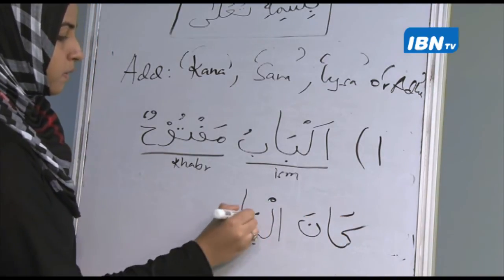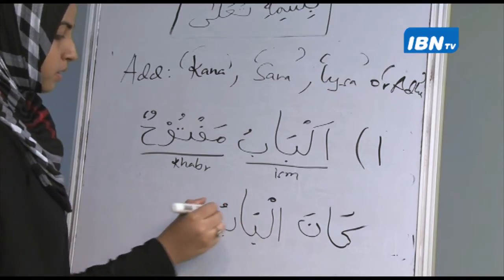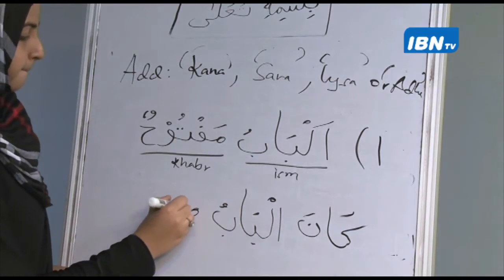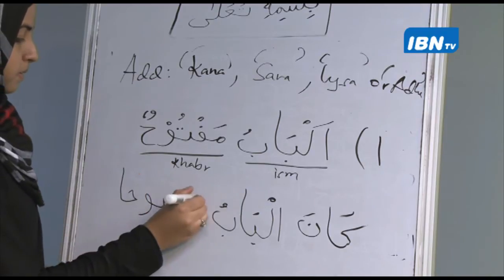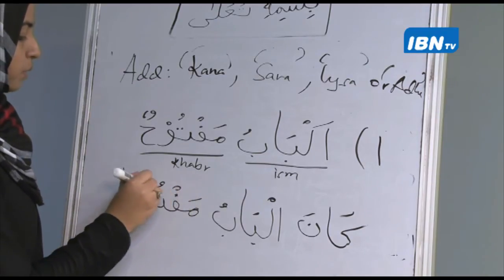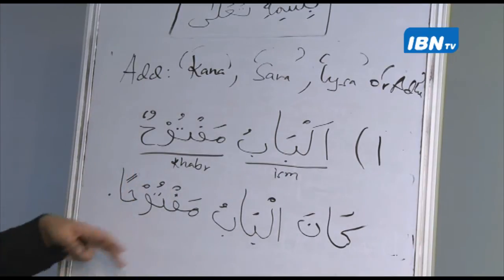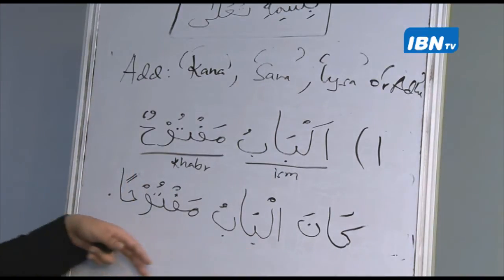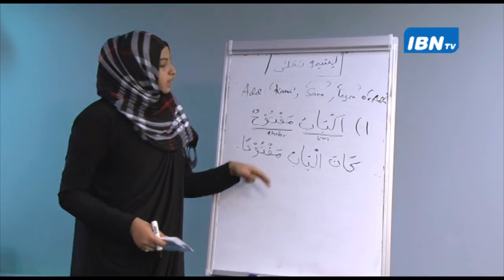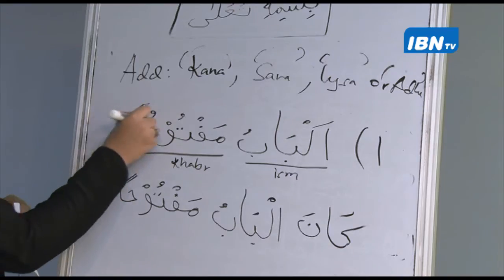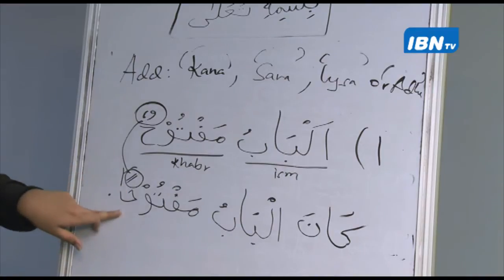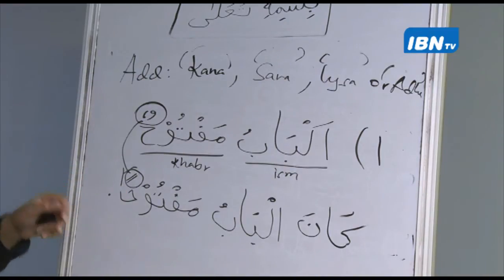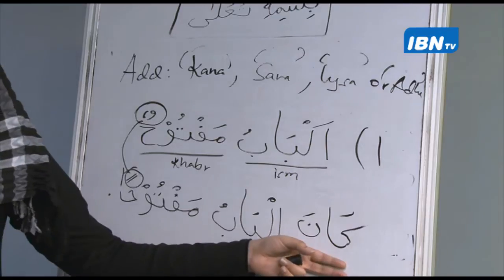Kana al-babu maftuhan. كان الباب مفتوحا. Remember when I said that this nominative tanween will change into an accusative tanween and you will have to add an alif at the end, and of course the kana and her sister at the beginning.